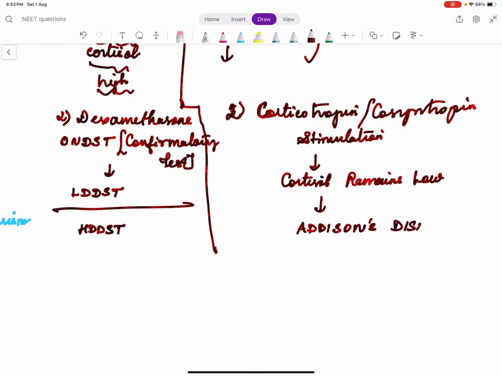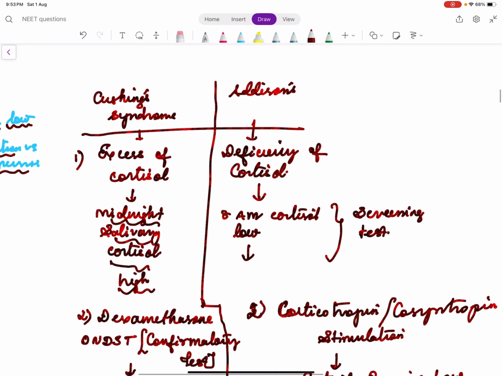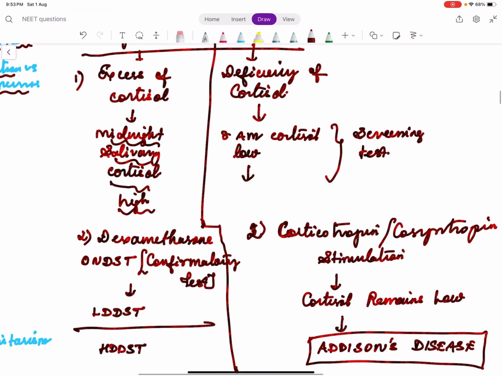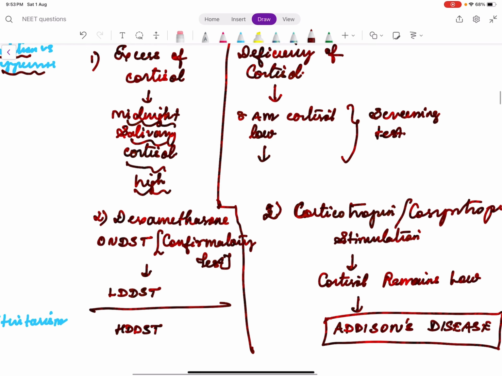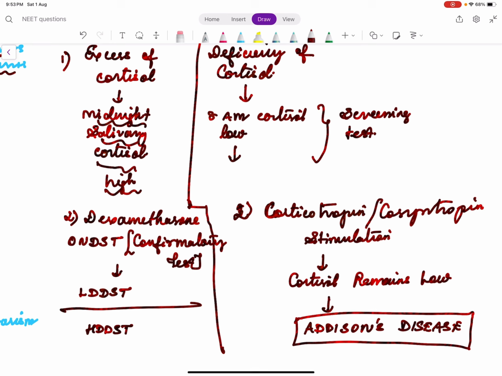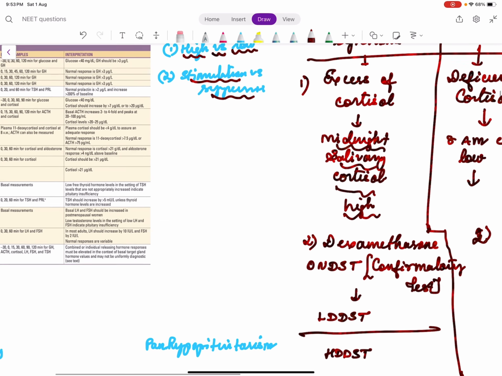Right? So this is the important basic. If you understand this basic, you will never get confused. So in Cushing's, random levels or midnight levels will be high instead of being low. How will you confirm? We try to suppress it by giving dexamethasone, but the cortisol level cannot be suppressed. In Addison's, there is deficiency of cortisol, especially at 8 a.m. when the levels are expected to be high, and it cannot be stimulated when we give ACTH exogenously.